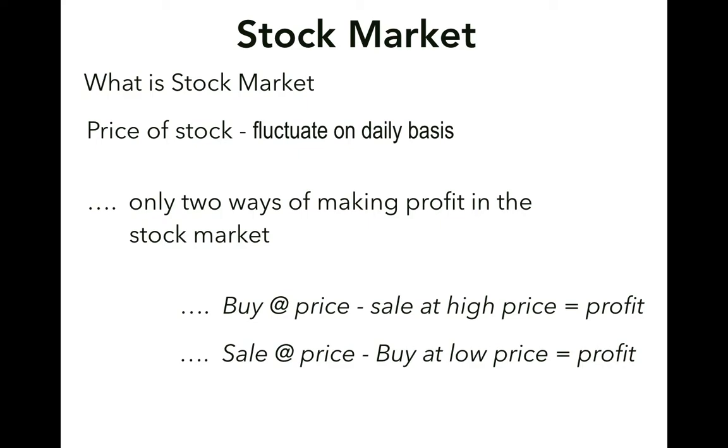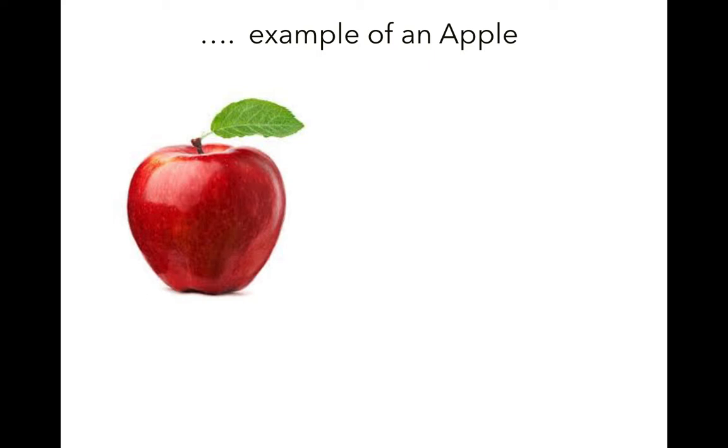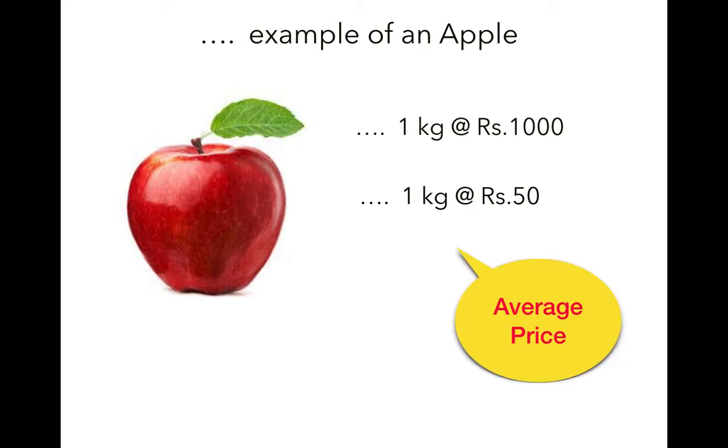Let us understand this with the help of one example. Let us take the example of an apple. If I tell you that I bought 1 kg of apple for rupees 1000, you will tell me that it is very costly. But if I tell you that I bought them at rupees 50, you will tell me that it is very cheap. How did you come to know whether I bought the apple very costly or very cheap? Because you know the average price of the apple in the market. In a similar way, the average price of a stock is also very important.